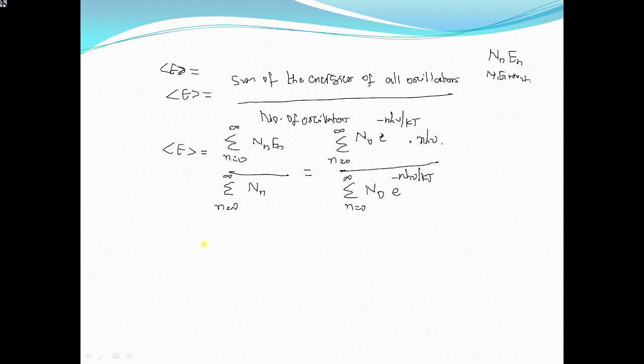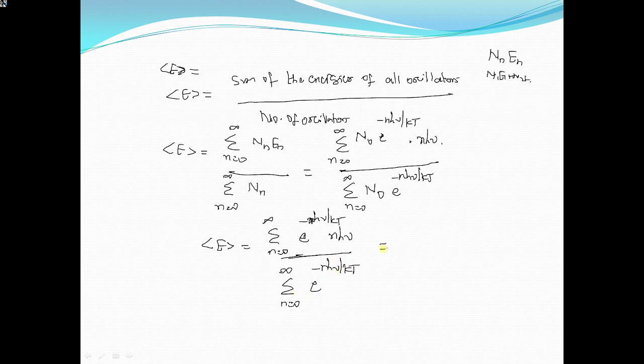Now the average energy is given as E bar is equal to sigma n is equal to 0 to infinity of e power minus n h nu by kT into n h nu, divided by sigma n is equal to 0 to infinity of e power minus n h nu by kT.